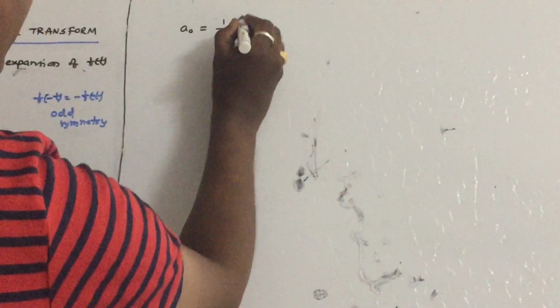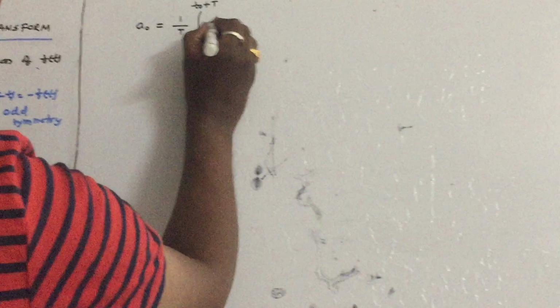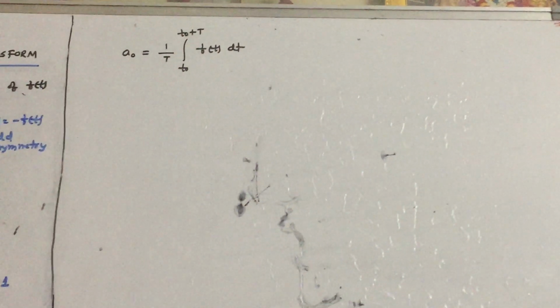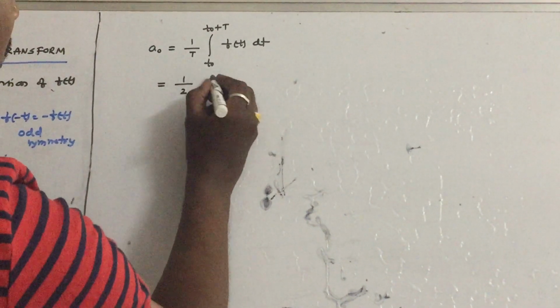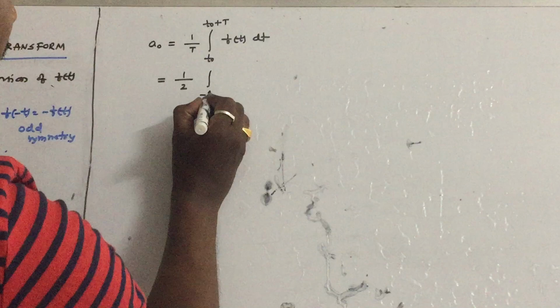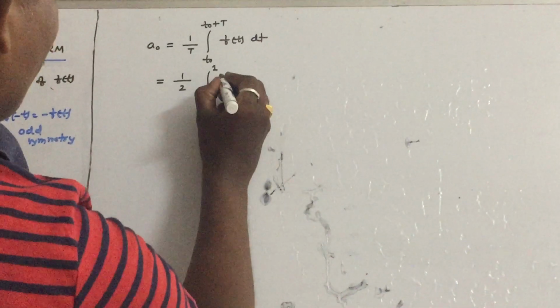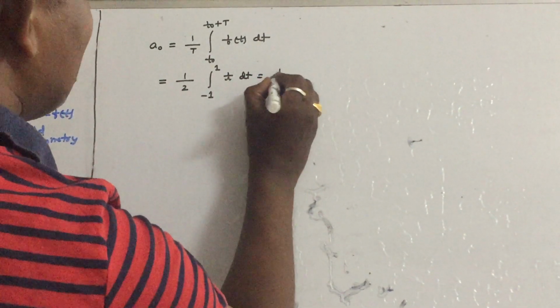(1/T) ∫ from T0 to T0+T of f(t) dt is called the average value or DC value of the given waveform. So what is the time period of the given waveform? It is 2, so 1 by 2. What cycle have we taken? Integral from -1 to 1. In this interval, what is the f(t) equation? It is t dt. You can clearly check that.